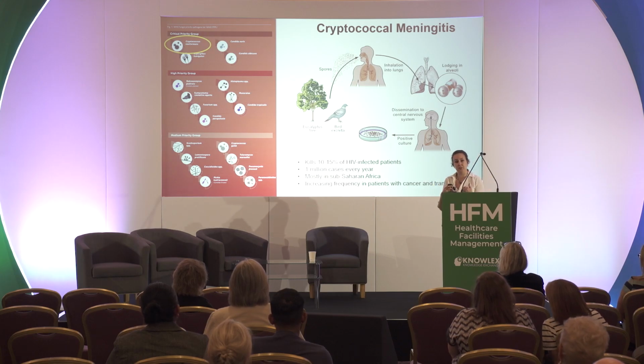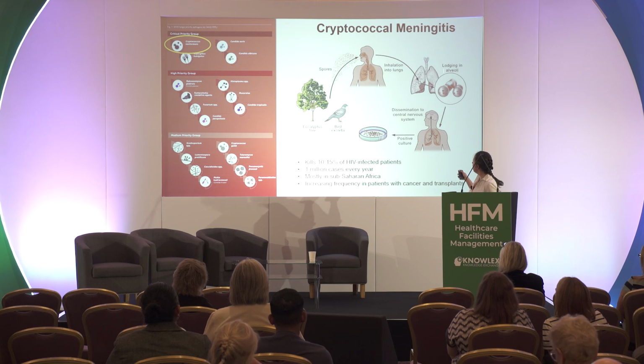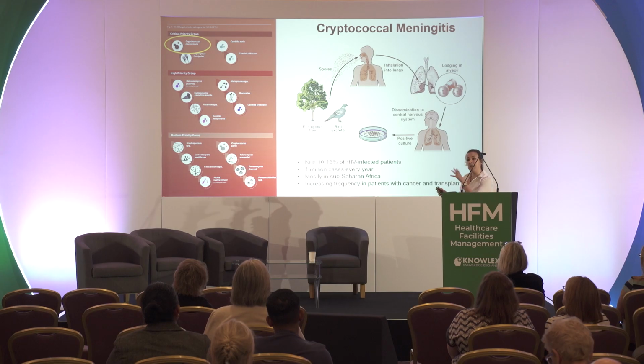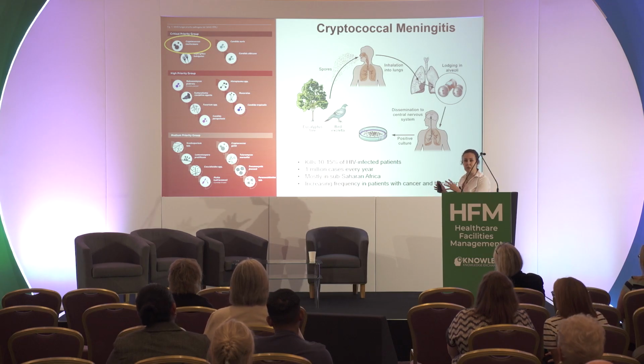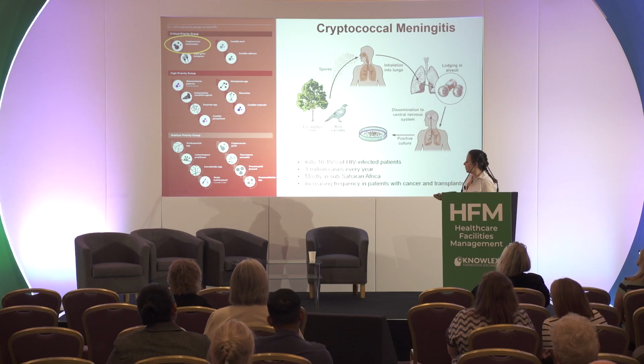But as I say, if you have a nice healthy immune system, it won't cause a problem because your immune cells will destroy it. But in patients who have certain types of immune defects, these spores can germinate, and then they can cause a type of pneumonia infection and then escape from there, and they seem to primarily go into the brain. And the major risk factor for this disease appears to be advanced HIV infection. So this is a really big problem for HIV-infected patients, and up to about 15% of all HIV-infected patients in the world will die from this disease, cryptococcal meningitis.